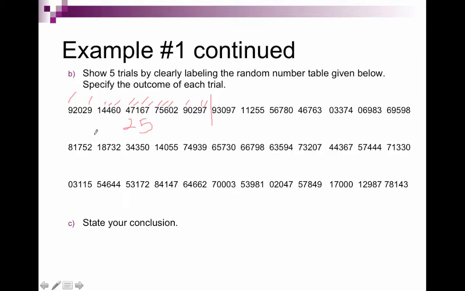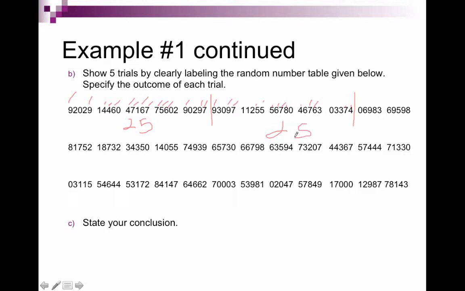Then I can pick up a trial here. A lot of times if they want 5 trials, they might give you 5 rows and you can just go to the next row, or you can just keep going. Either way works. So I'm just going to keep going. So I have 9, 9, 7. So again, I'm just marking the ones that are good. So 3, 4, 5, 6, 7, 8, 9, 10, 11, 12, 13, 14, 15. So again, this ends a trial. And so again, I have 5, 10, 15, 20, 25. So my second trial took 25 bundles.